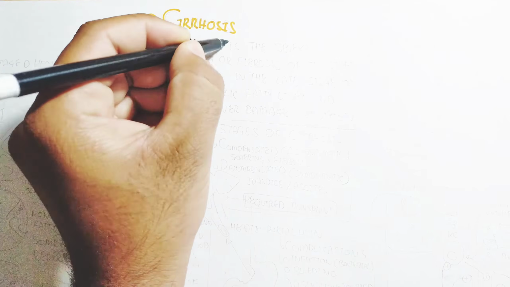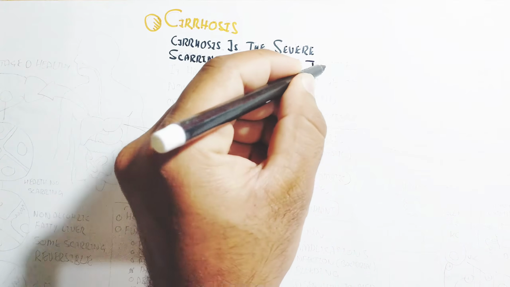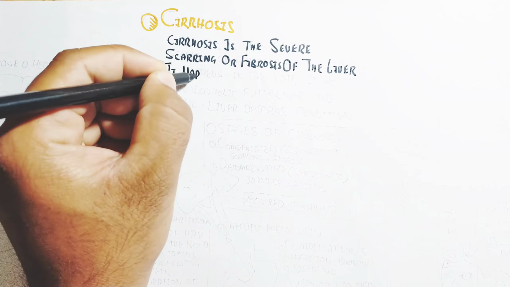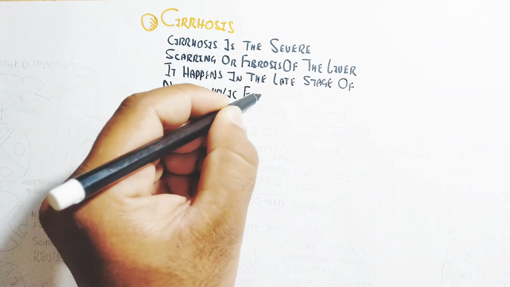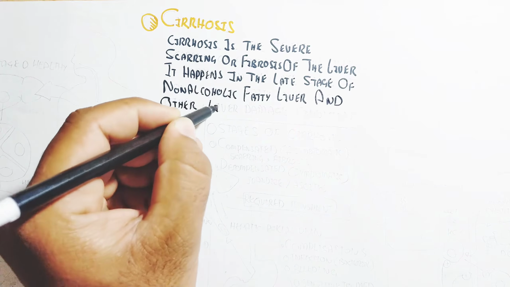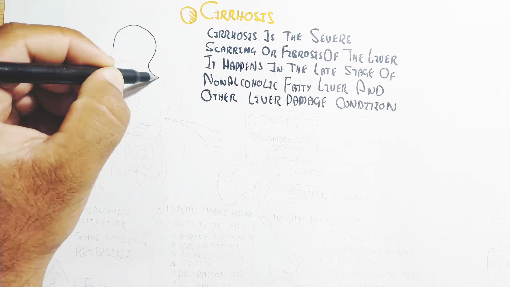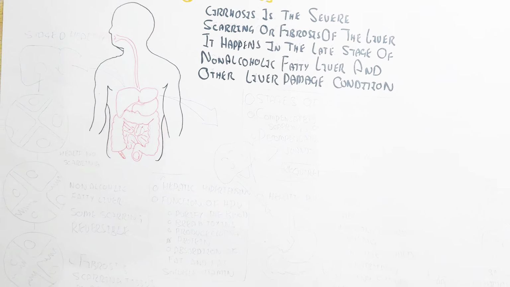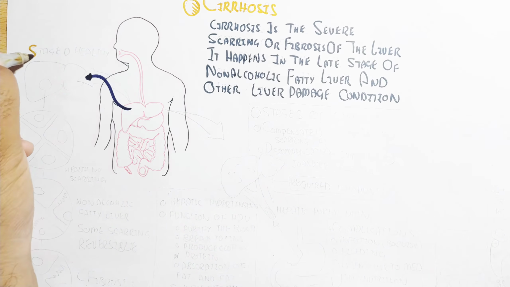So, what is cirrhosis? Basically, it is a liver disease. Cirrhosis is a severe scarring or fibrosis of the liver. It happens in the late stage of non-alcoholic fatty liver and other liver damage conditions. In this video, we will understand the whole story of cirrhosis, so please watch the whole video to understand.